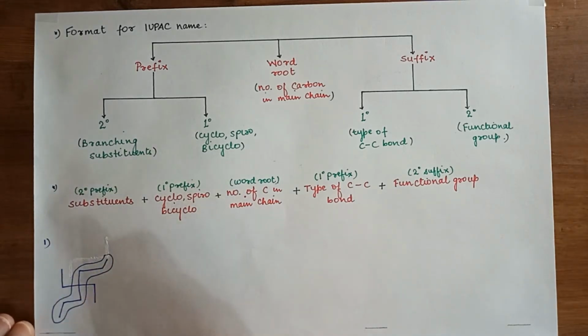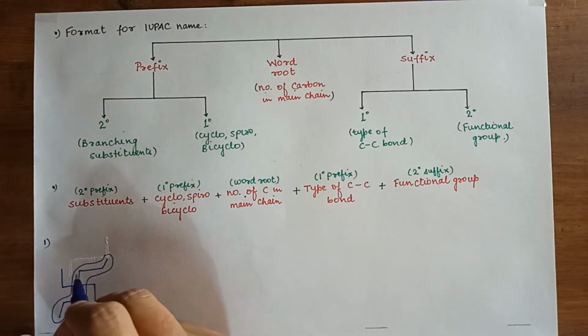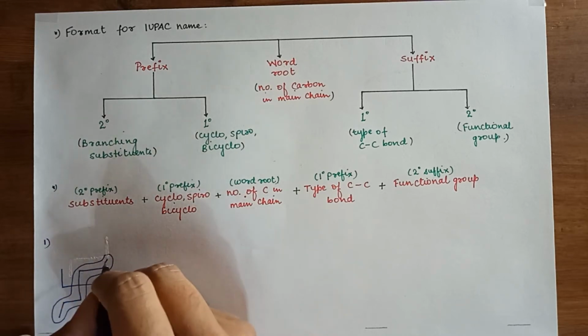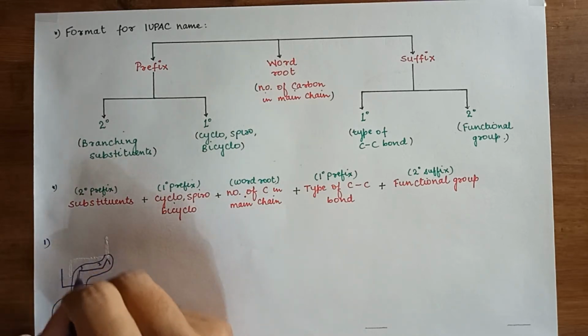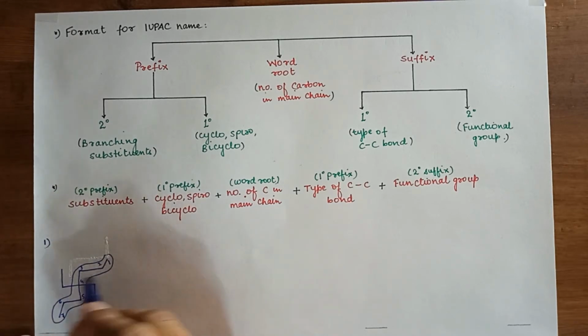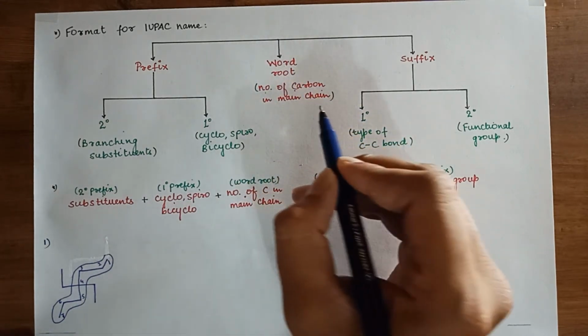Now rule 2, that is numbering. You have to give the numbering in such a way that the substituent, that is branching, gets the least number. So here we are having 2 branching and both the branchings are at the same carbon. So you can go in any way. I am starting with 1 2 3 4 5 6 and 7. So word root, number of carbon in main chain, it is a 7 carbon chain.